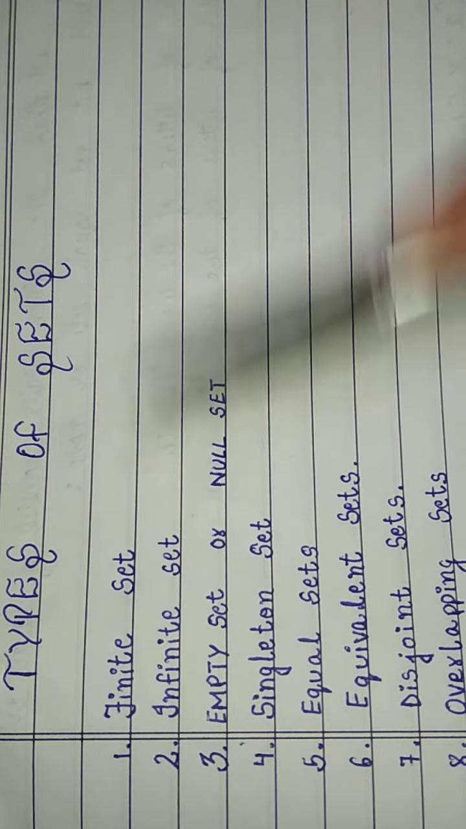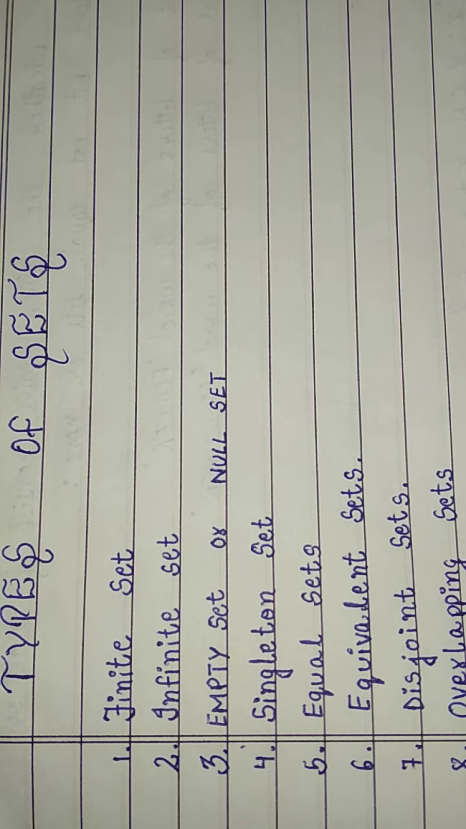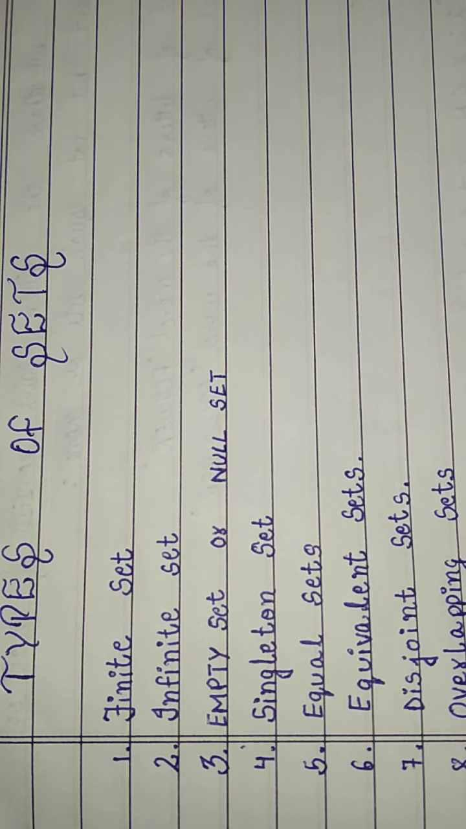Then the infinite set. An infinite set means the numbers do not come to an end, like all natural numbers. It is not mentioned till where, whether 100,000 or beyond, so we will consider this example as an infinite set.